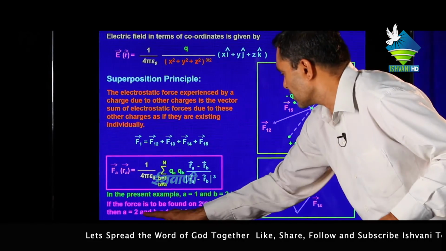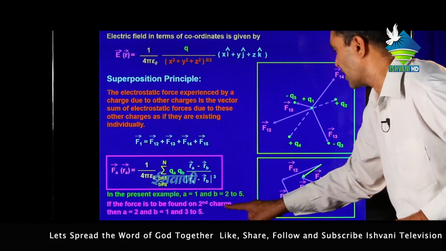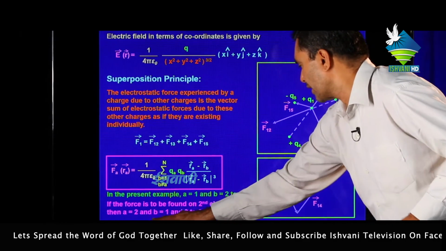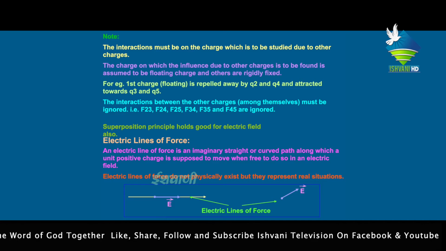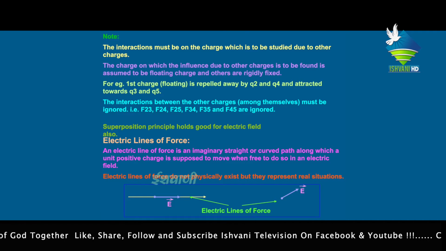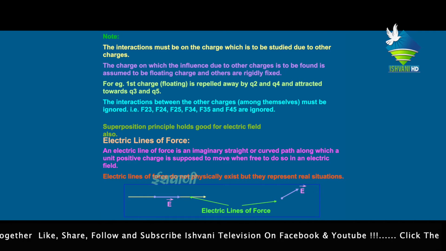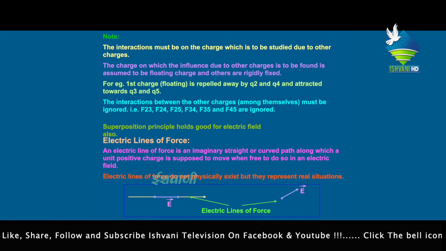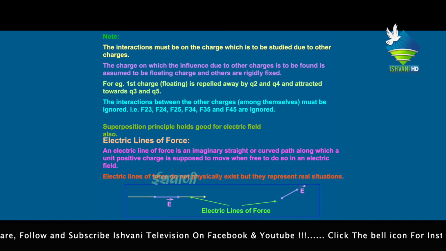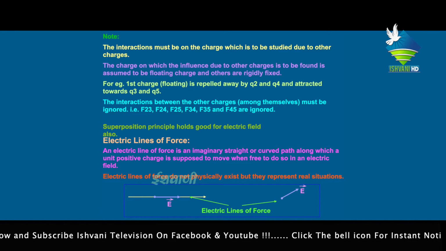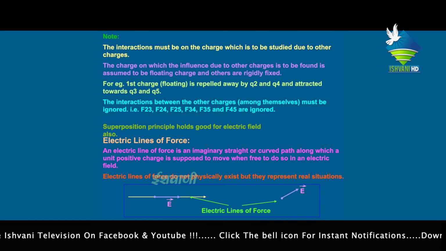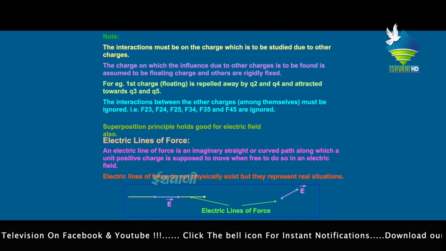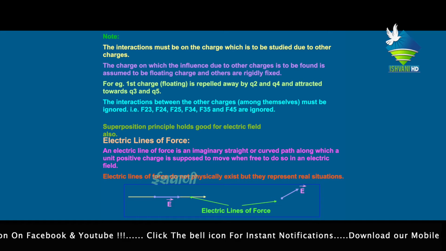If the force is to be found on the second charge, then a equals 2 and b equals 1, 3 to 5. The interaction must be on the charge which is to be studied due to other charges. The charge on which the influence due to the other charges is to be found is assumed to be a floating charge, and the others are rigidly fixed.